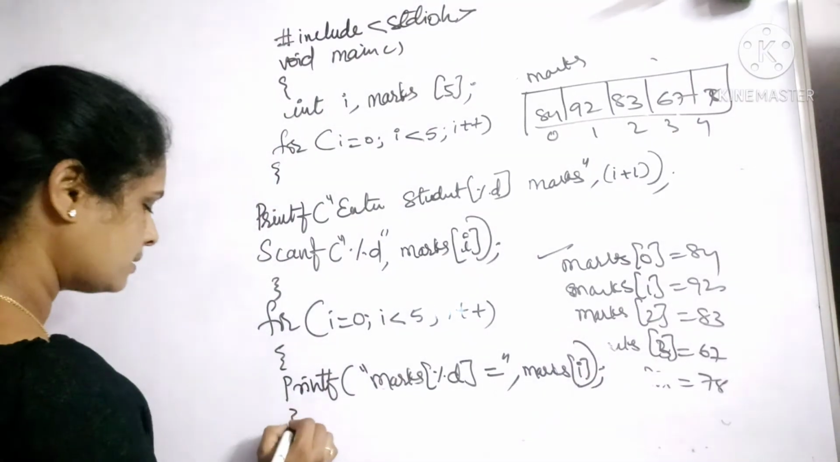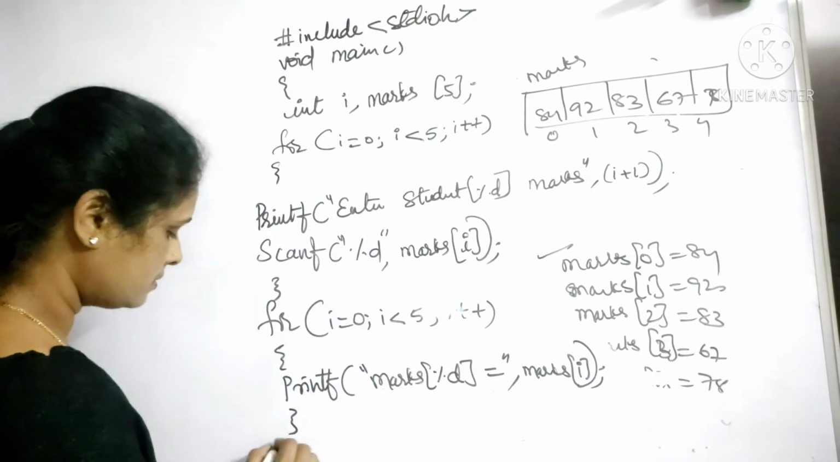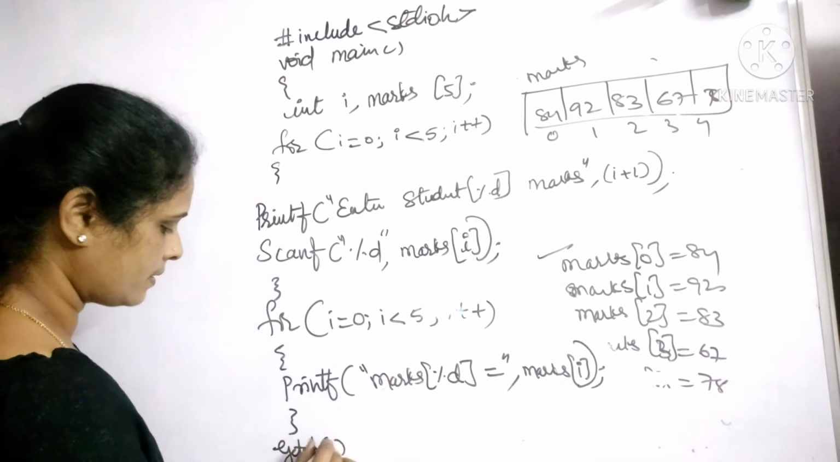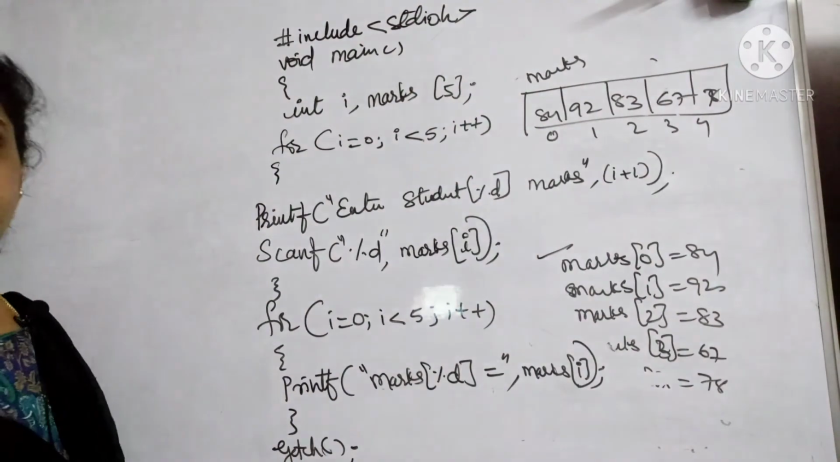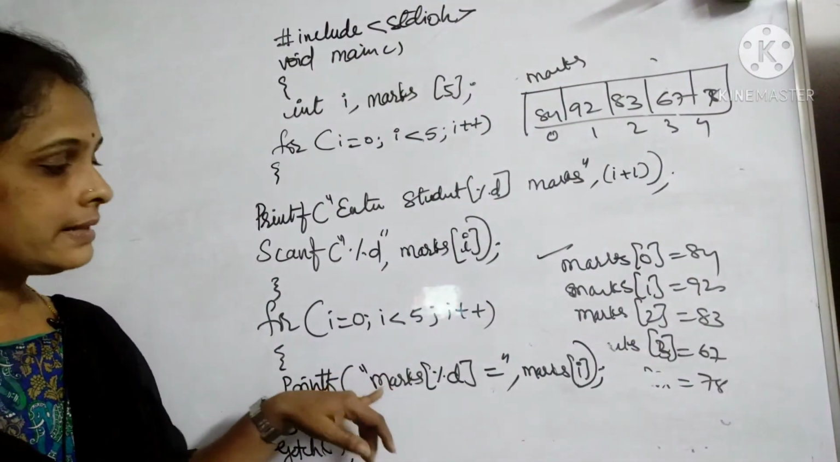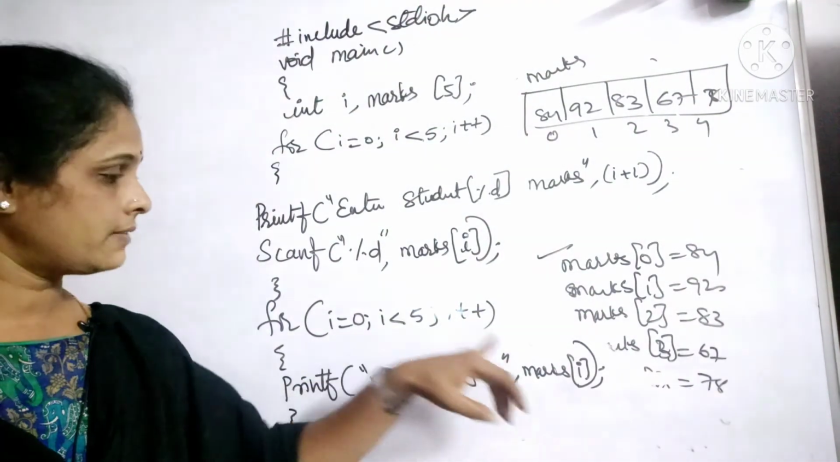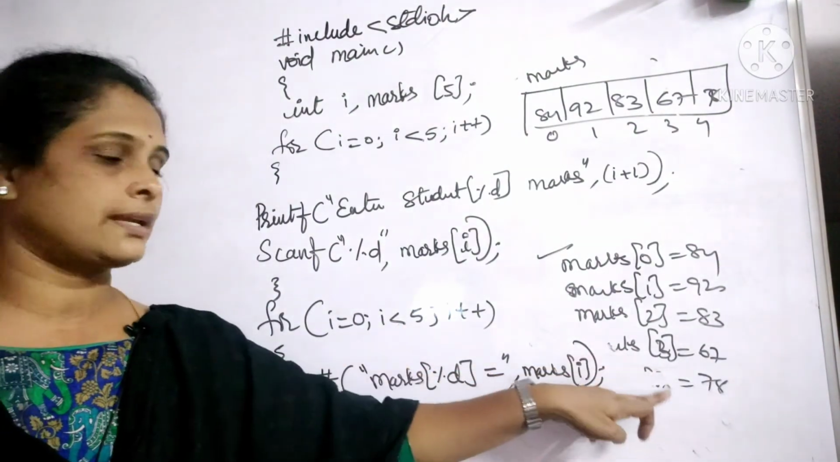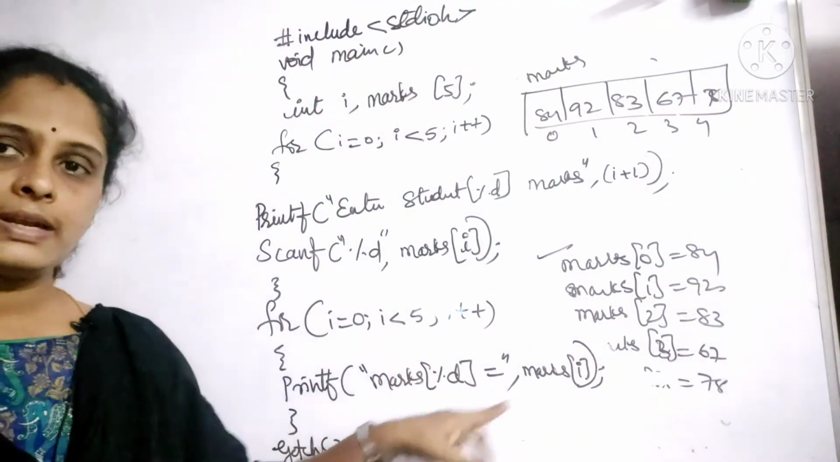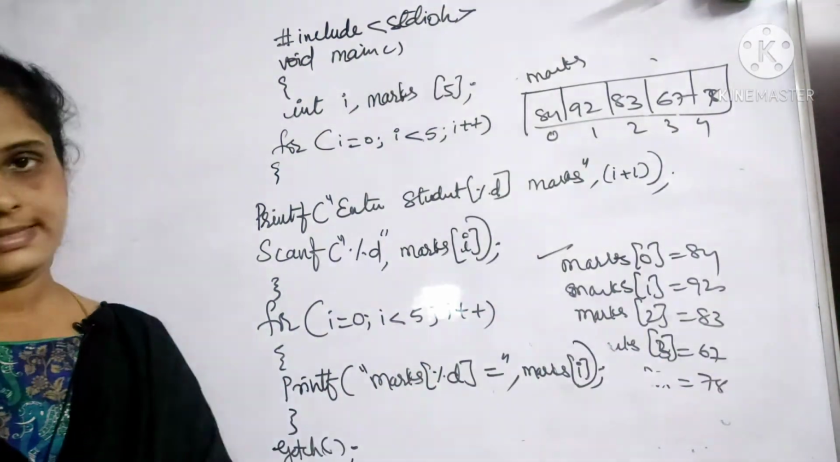Done, and that's it. Finally, getch and done. Okay, if you see here, again a loop will be run till the condition is satisfied, till the value of I is less than 5, because I need marks 4 is equal to, so till 4 it has to execute. It will execute and it will give me the same as output.